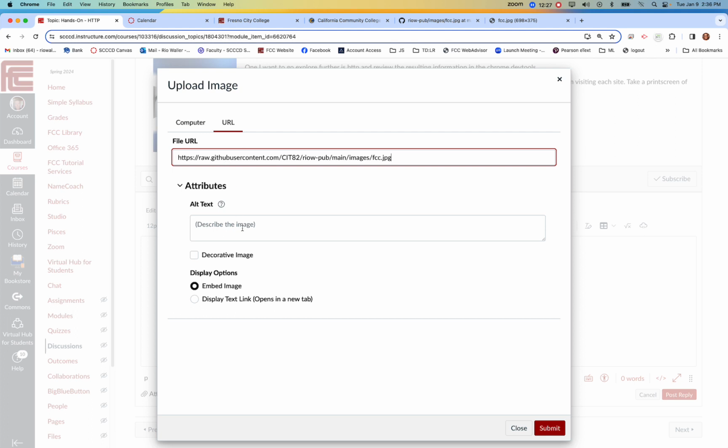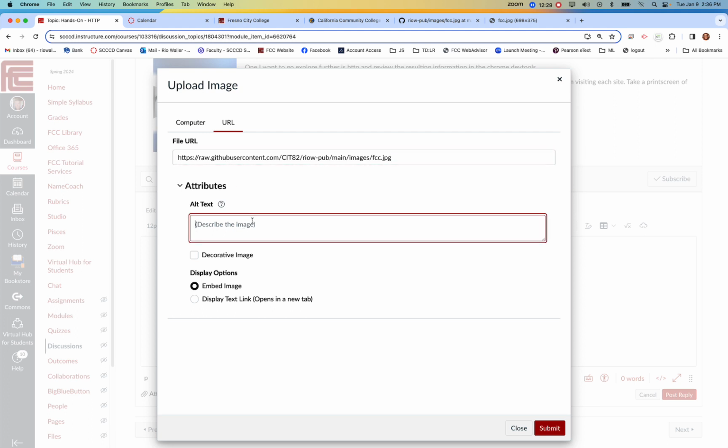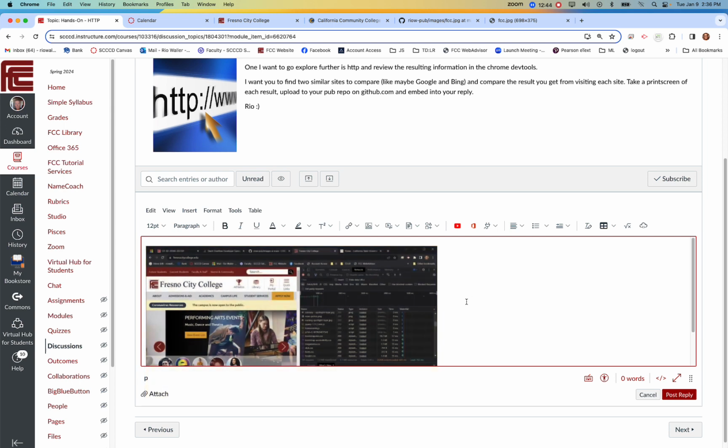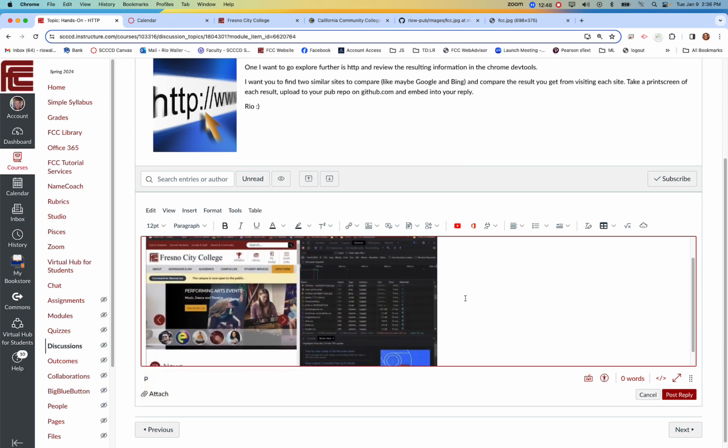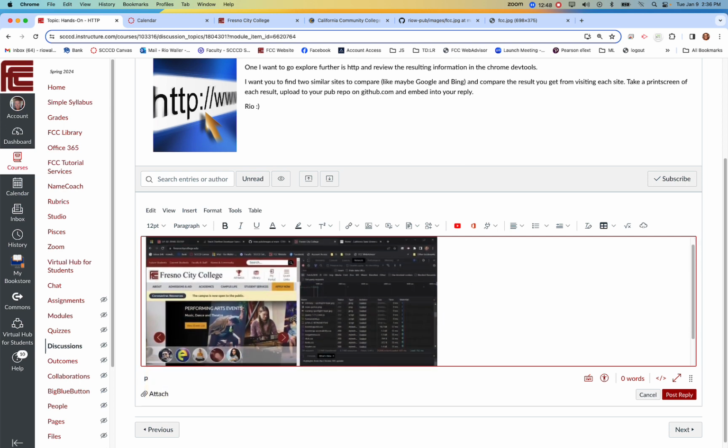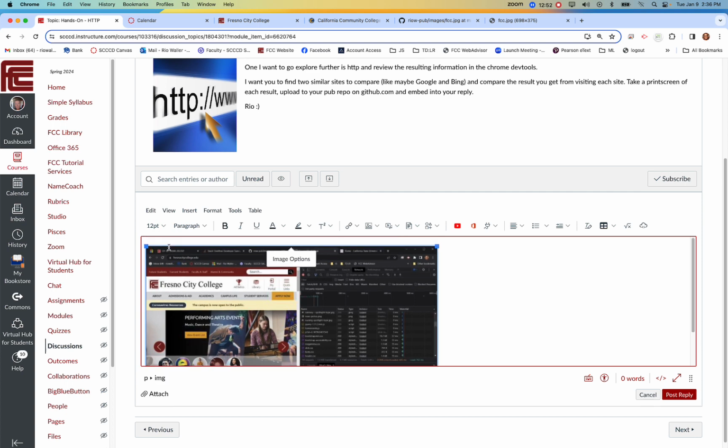And you could say print screen, and this is good to do, of Fresno City College. Alt text is always important, okay? This is because of screen readers. So we're going to go ahead and embed this image and hit submit. What happens here is it embeds that image, okay? So you could put some content here. You could either put it before you did the image in here.